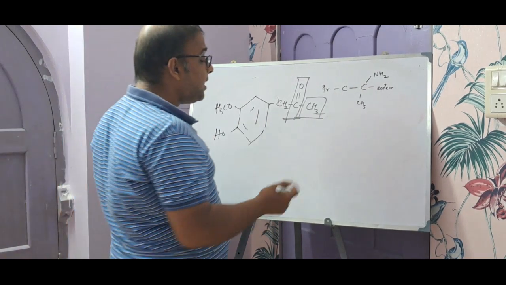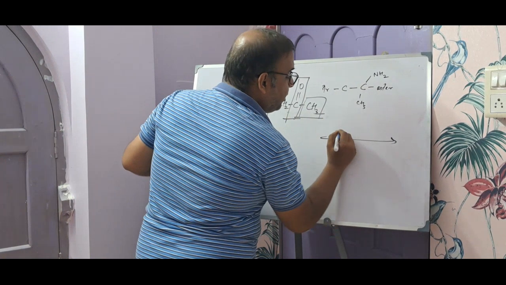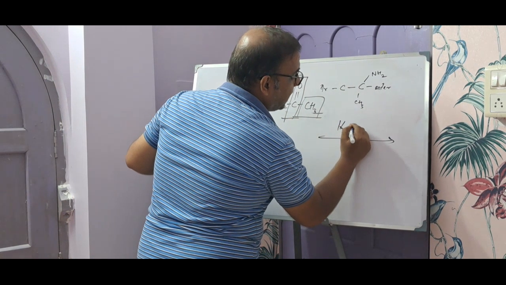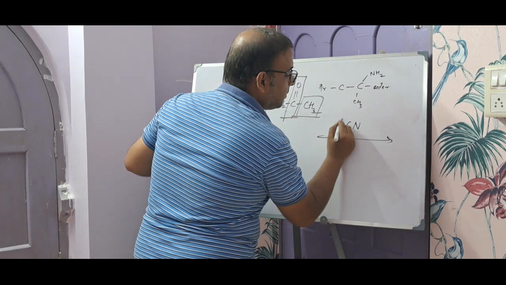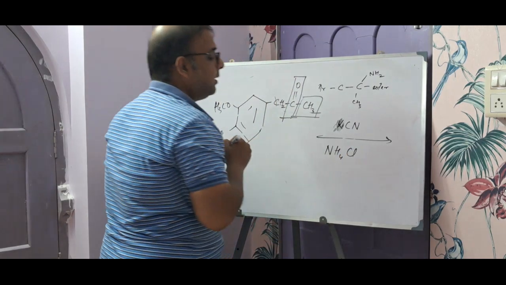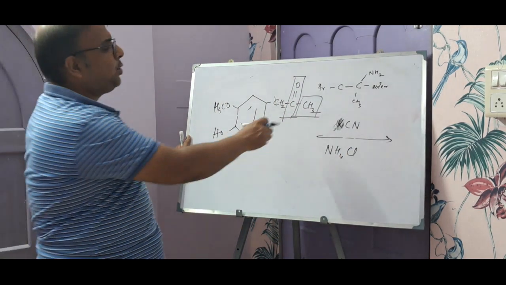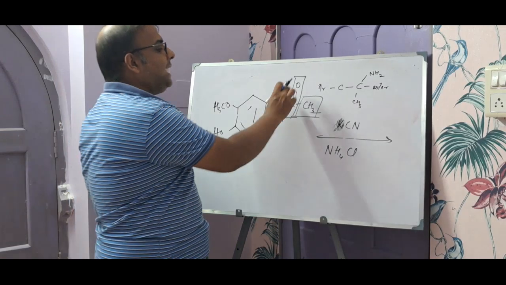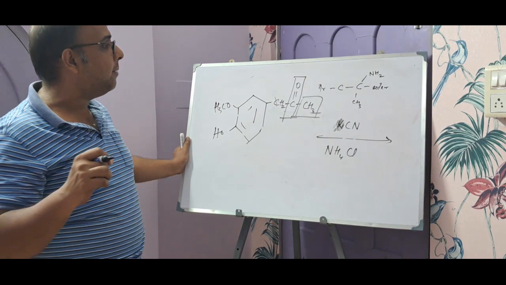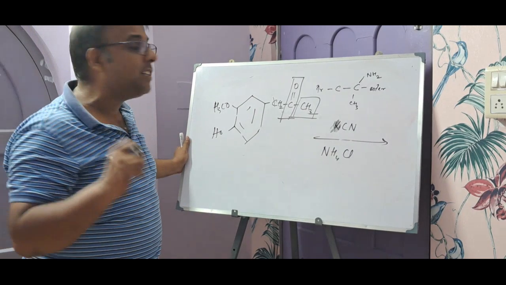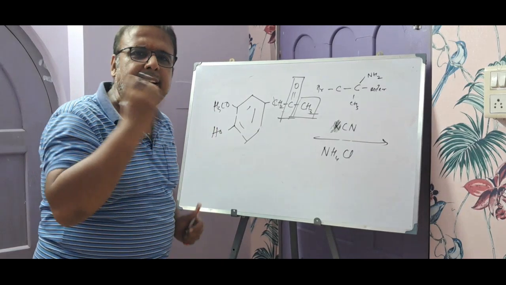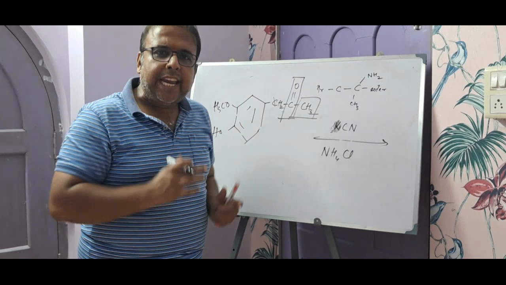So how can this be done actually? This can be done by introducing potassium cyanide, KCN, and NH4Cl, that is ammonium chloride, right? So what these two will do is basically target this carbonyl group, because we know that one of the major reactive areas seems to be a carbonyl group, because carbonyl has been consistently serving as a reactive area, right?